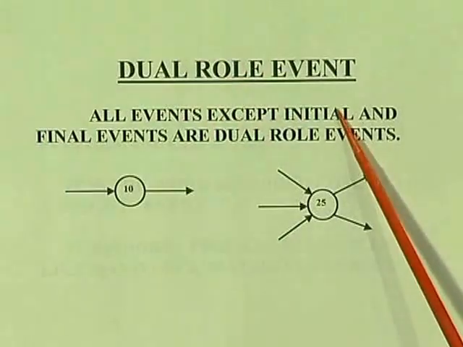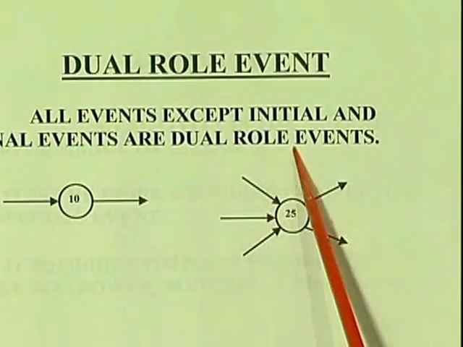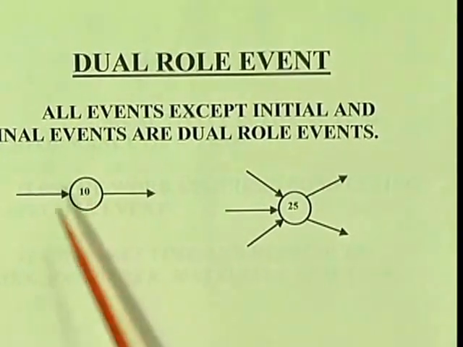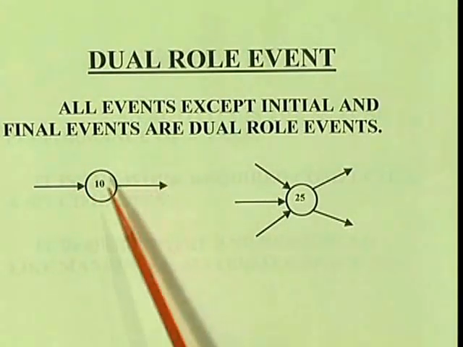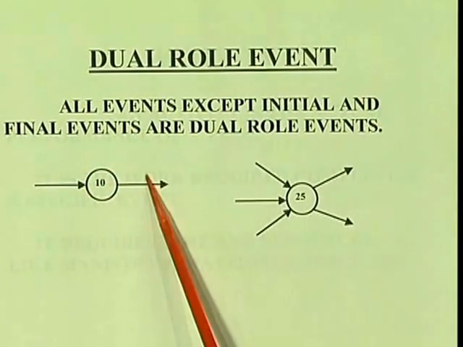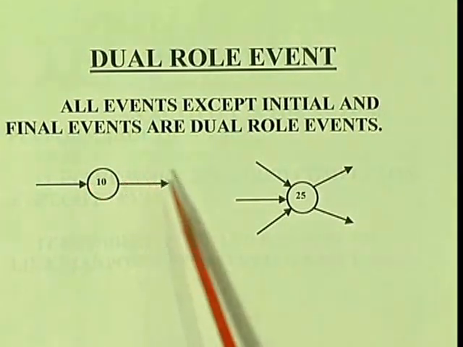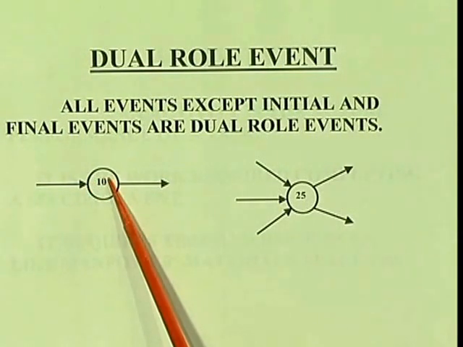Now another thing is the dual role event. So what is this dual role event? All events except initial and final events are dual role events. That means here let us see an initial event and another one. This event is having 2 activities, one is coming here, and another one is leaving here. So it acts as both initial and final.